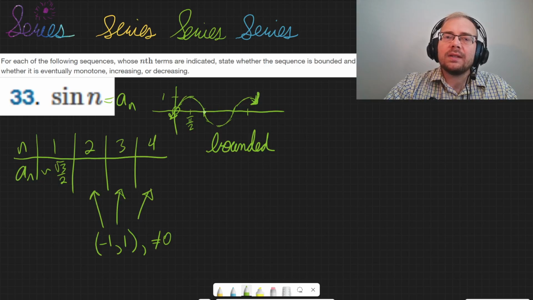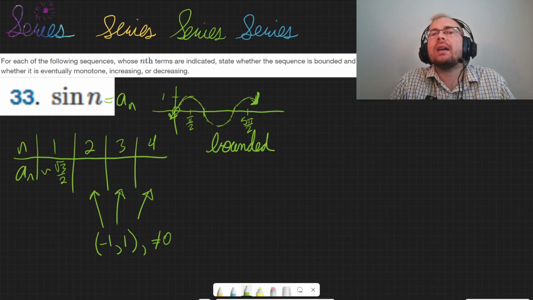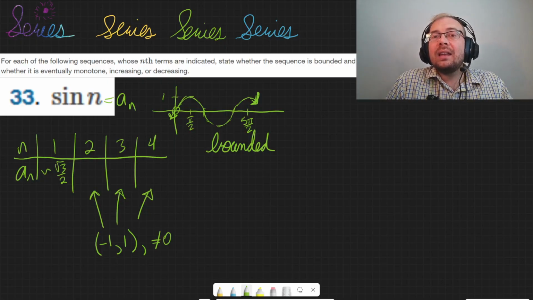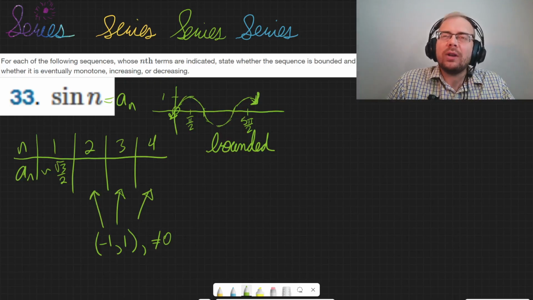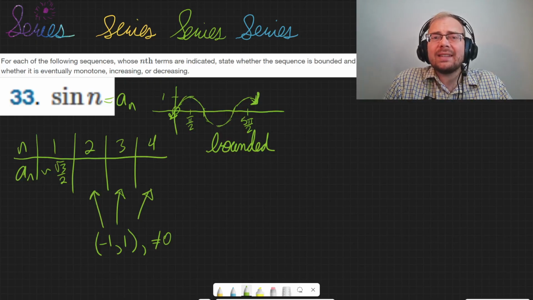This is 1 pi half, 2 pi halves, 3 pi halves, 4 pi halves, 5 pi halves, aka pi halves plus 2 pi, or any multiple of 2 pi added to pi halves, which we would say is pi halves plus 2 pi k, where k is some sort of integer.